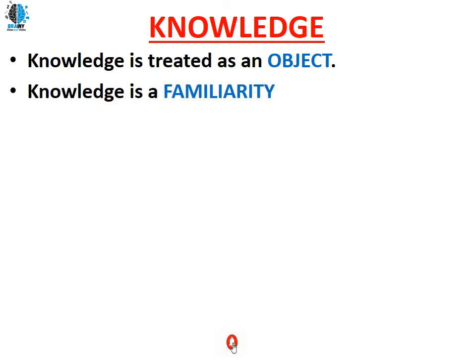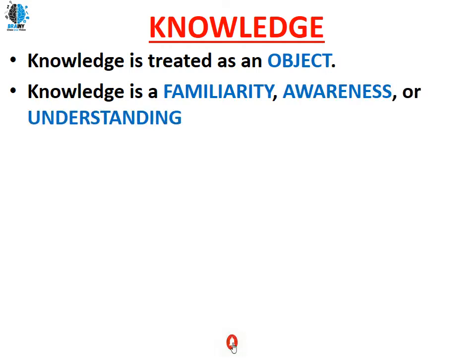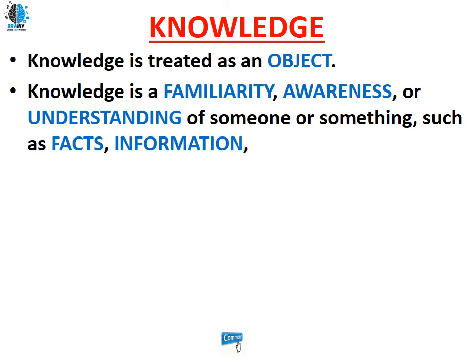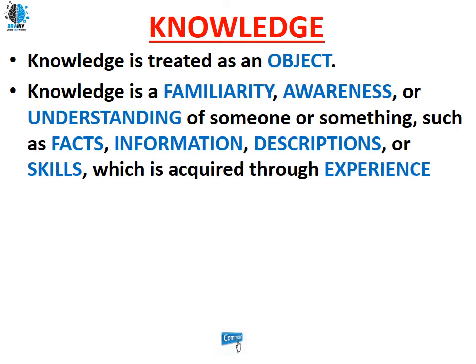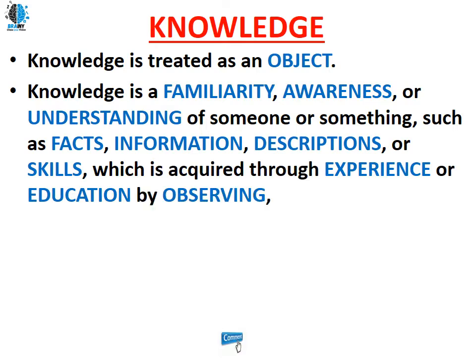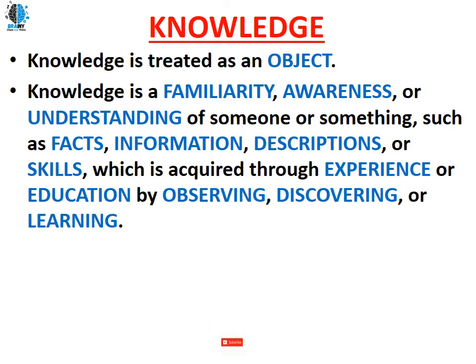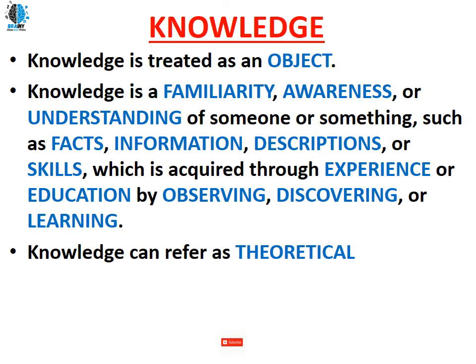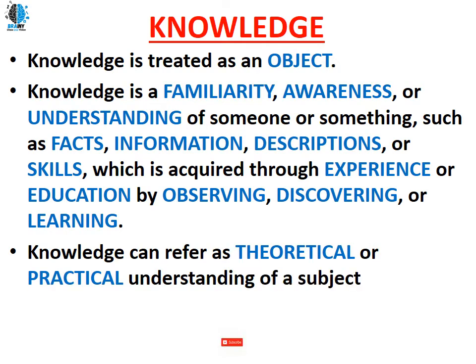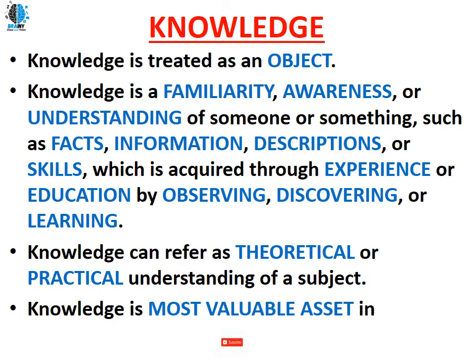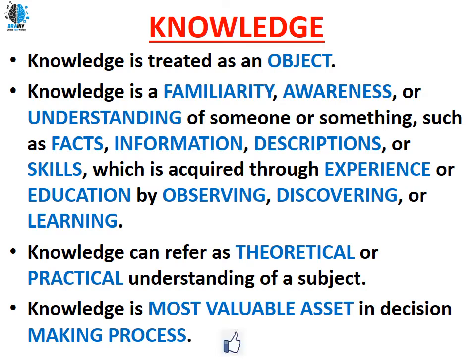So knowledge is a familiarity, awareness or understanding of someone or something, such as facts, information, description or skills, which is acquired through experience or education, or by observing, discovering or learning someone or something. Knowledge can be referred to as theoretical or practical understanding of a particular subject. Knowledge is the most valuable asset in the decision making process. So this is knowledge in information systems.